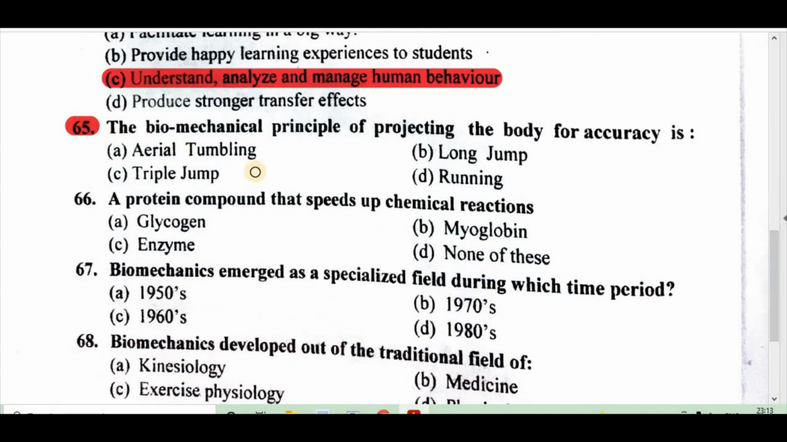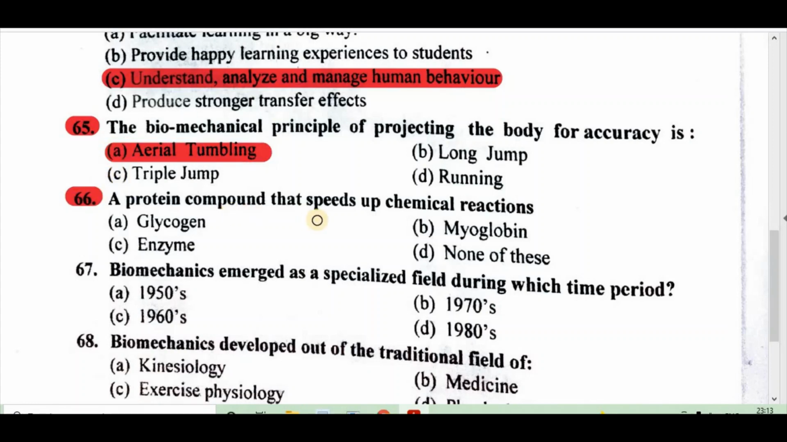65. The biomechanical principle of projecting the body for accuracy is A, aerial tumbling, B, long jump, C, triple jump, D, running. Right answer is A, aerial tumbling.